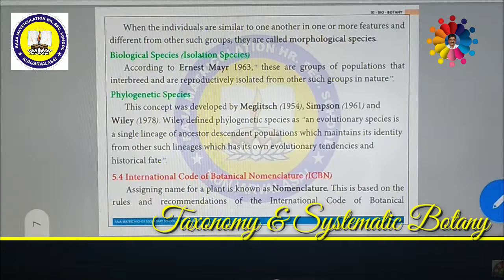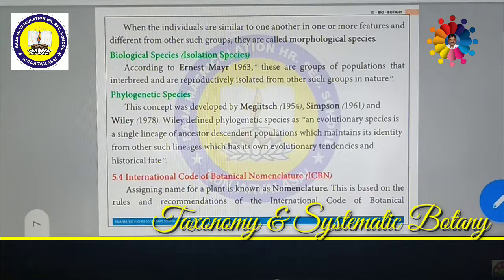Then biological species. What is biological species? If they are living things, whether plants or animals, they can interbreed with each other but are reproductively isolated from one group to another group. Such a species is called biological species or isolation species.